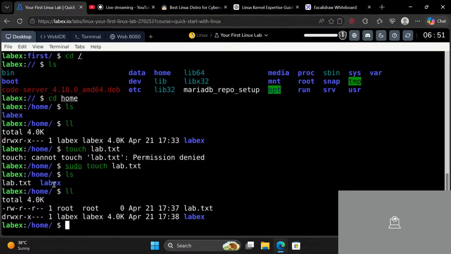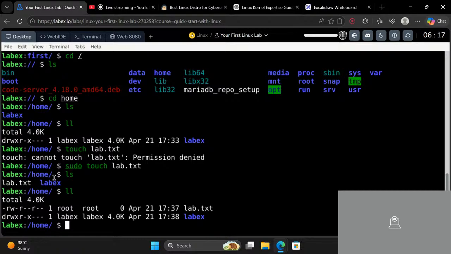So LabEx, which is a directory, is shown as D. And who created this LabEx? The LabEx user created this folder, and this directory belongs to the group named labx2. And now the file that we just created, which is lab.txt, was created by root.